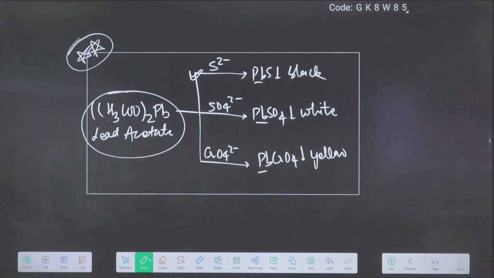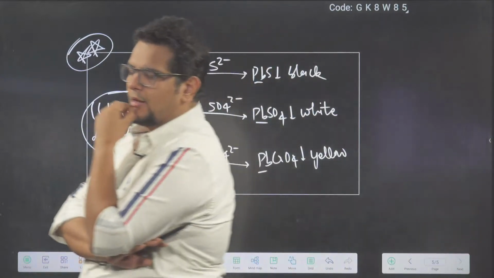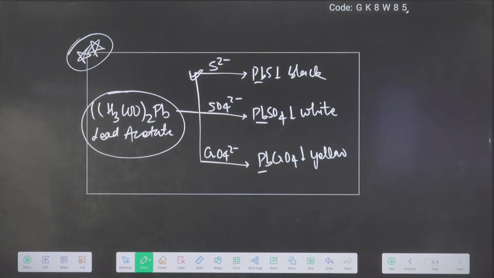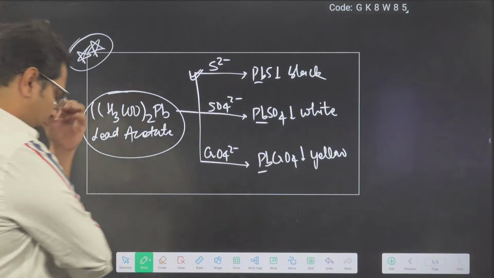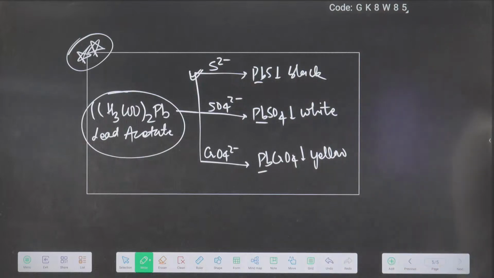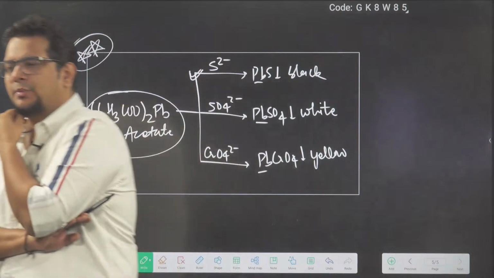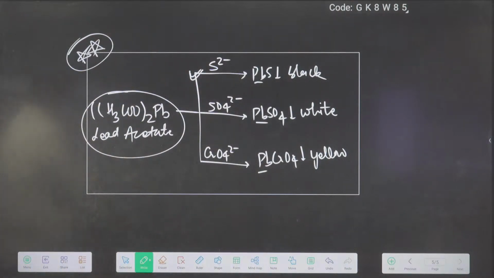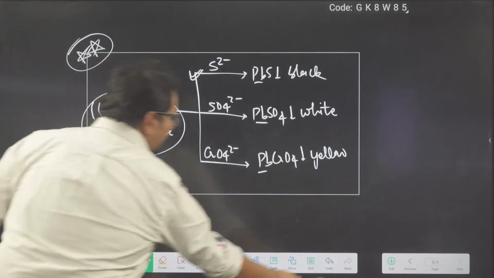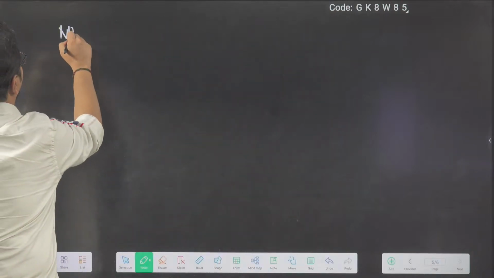Then I'll start with the next anion, nitrate. Nitrate is also good, like RRR. But Pushpa versus RRR will happen. Pushpa is right now winning. So chromyl chloride is more important, but nitrate tests are also important. You cannot ignore them. Real fans will see both. Chromyl chloride also, brown ring test also, RRR also. It's not like one movie you have to see, the other you don't. Both are important here.